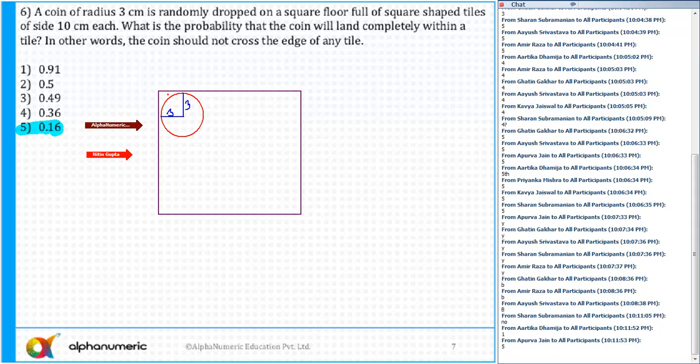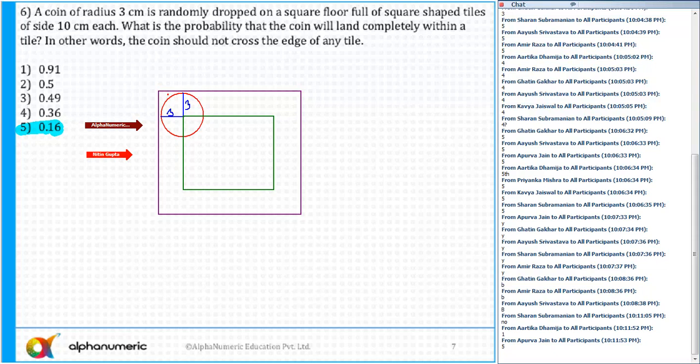Okay, so I draw another square like this. Let me draw it here. Something like this. Now I'm sure that while doing this, you must have remembered that we have done similar kinds of questions in geometric probability. Yes or no? So this is 3 and this is 3.